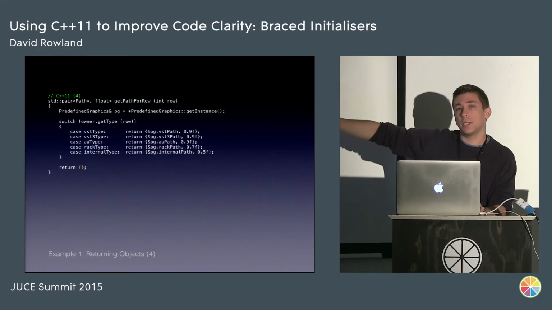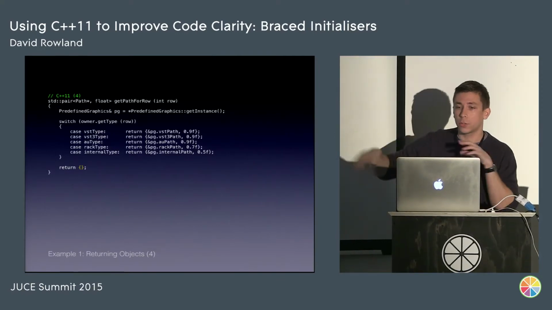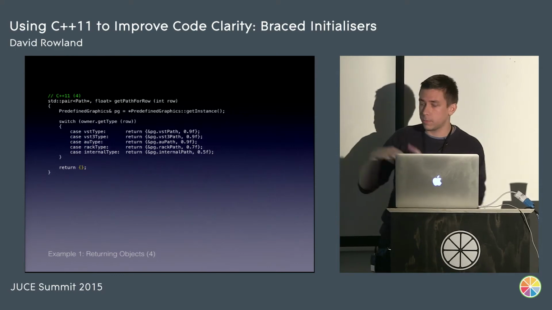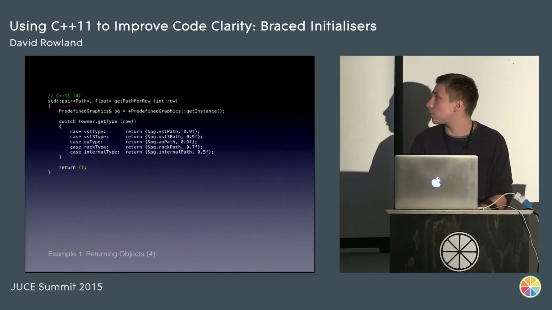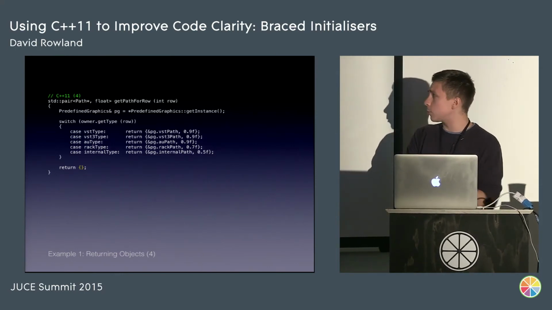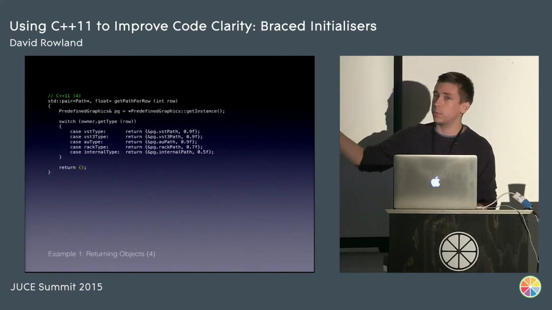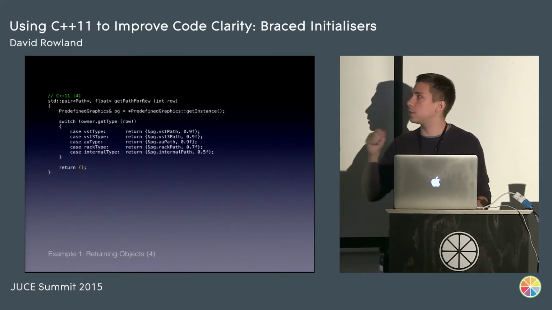And just using this syntax means that you don't have to change all the return types. There's no kind of image, empty brackets, or null pointers anymore. It's also a lot easier to see the intent, I think. If you've got this pair of empty braces, you can immediately spot, oh, this is a default object.